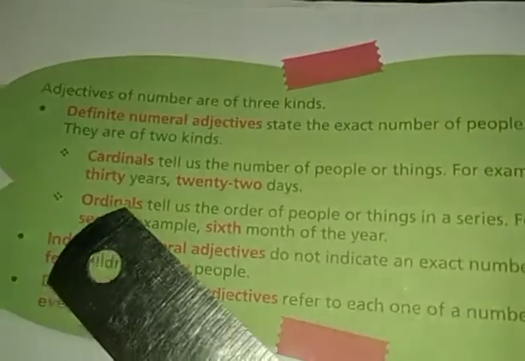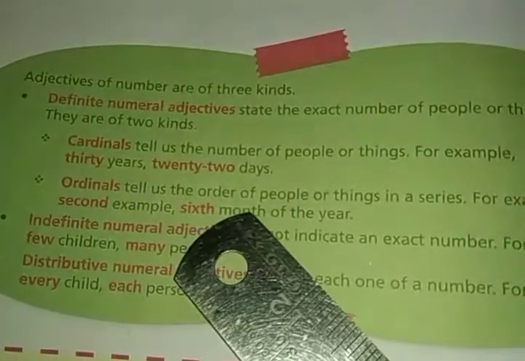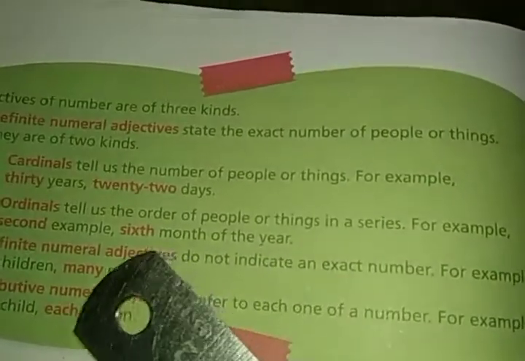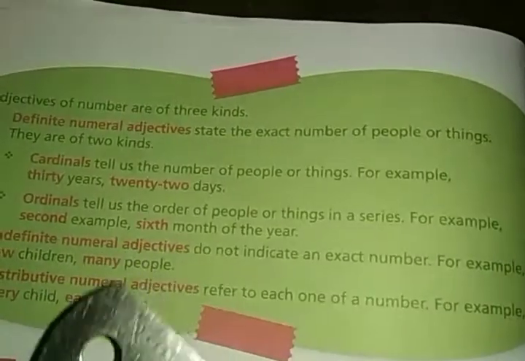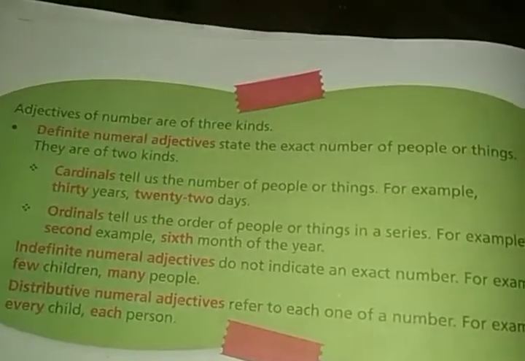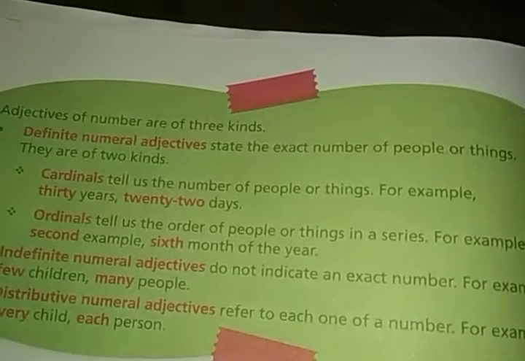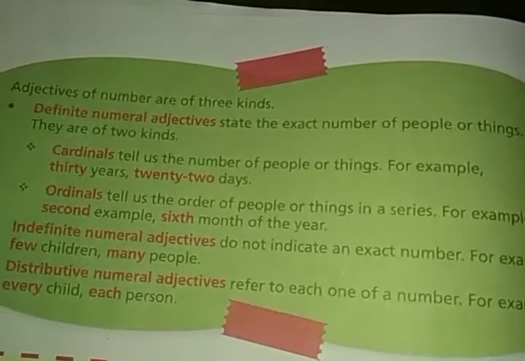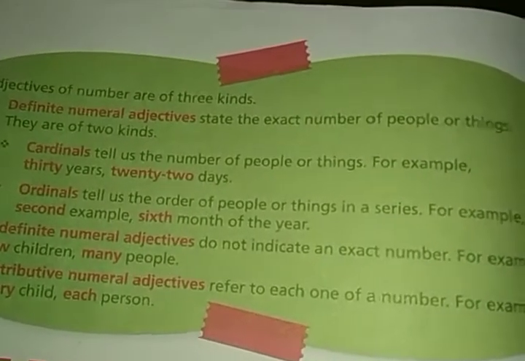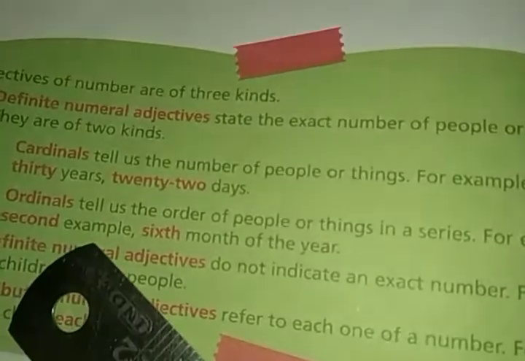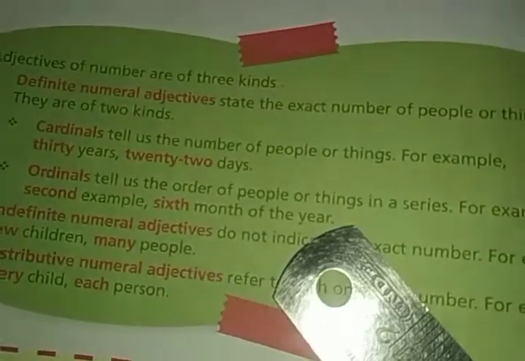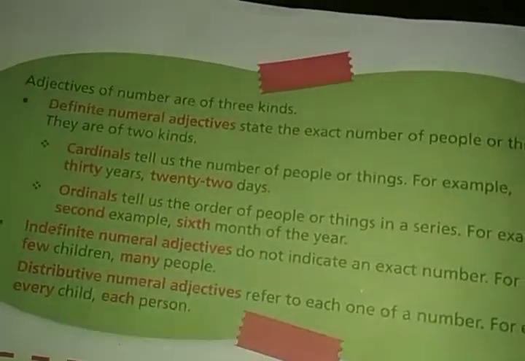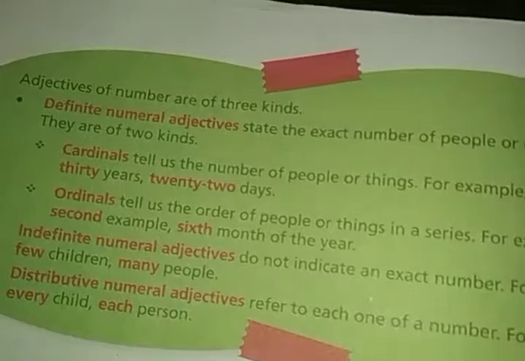But ordinals tell us the order of people or things in a series, where the people or thing stands. Ordinals mean those which show in what order things stand, like first, second, third. For example, the 6th month of the year. So this second, 6th, first, these types of first, second, third, fourth, fifth, 6th.